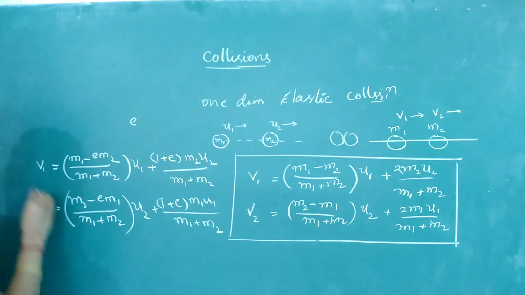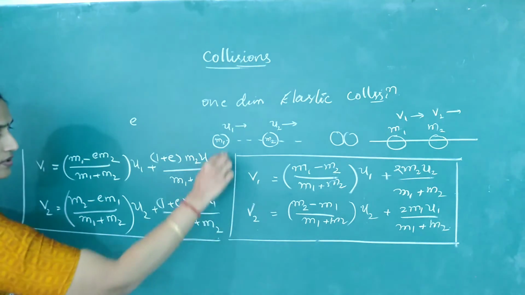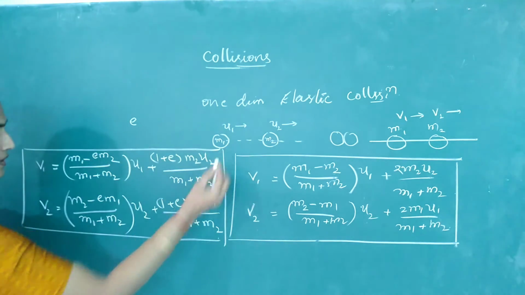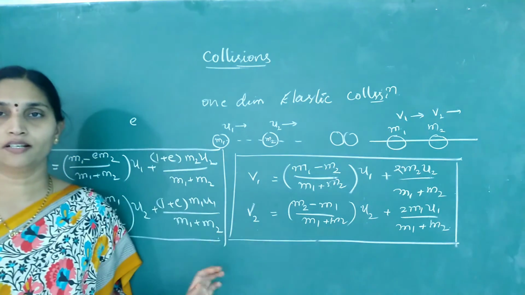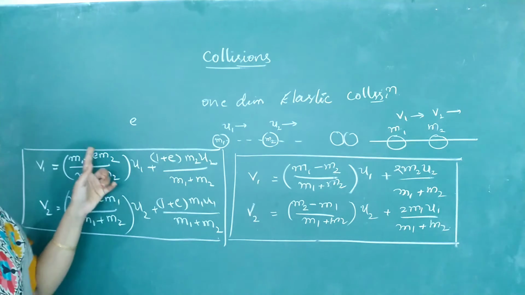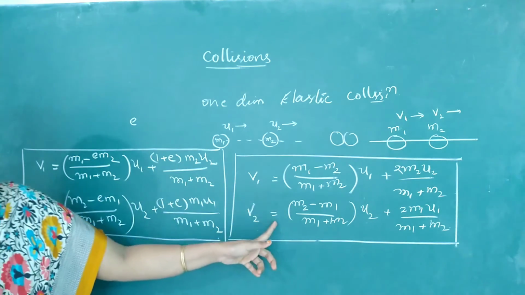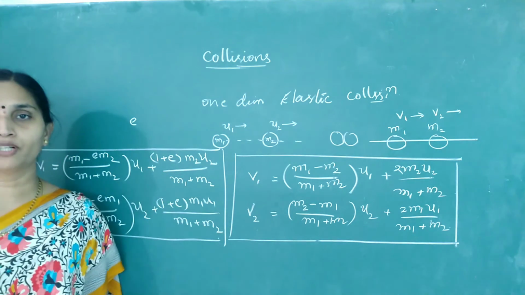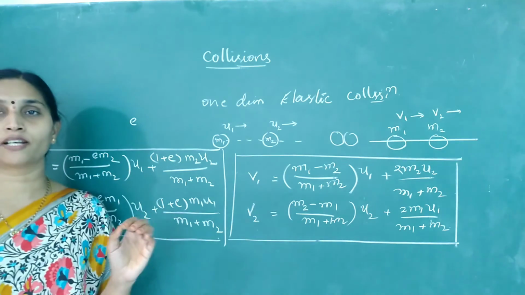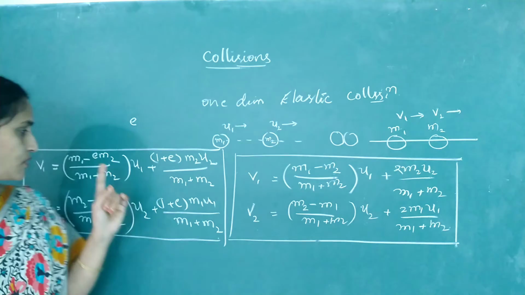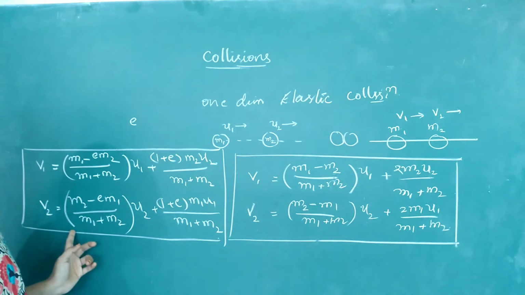So these relations you can remember for determining their final velocities, but only for one-dimensional collision. If the value of E is equal to 1, you get elastic. If you put any other value, that will be for inelastic. And when E becomes 0, we know it is a perfectly inelastic collision. So in that case, we will get the value of V1 and V2.